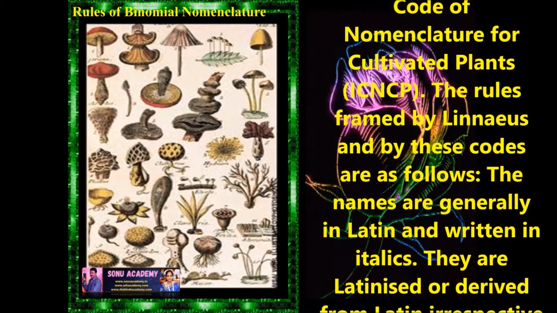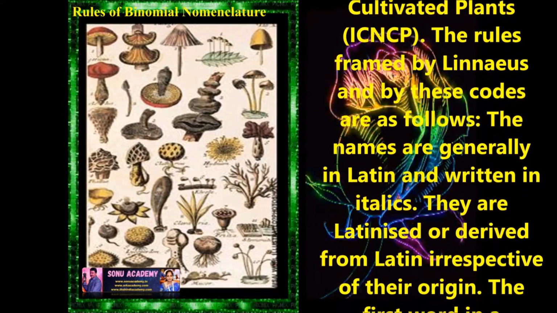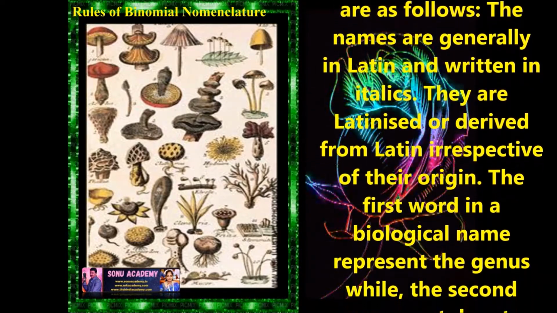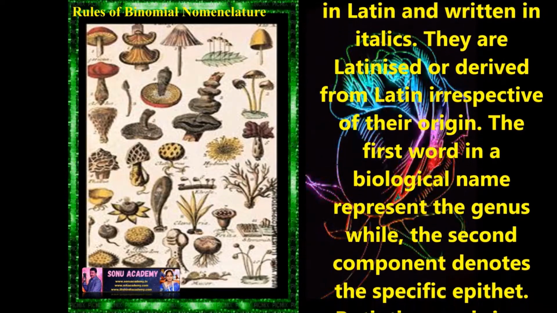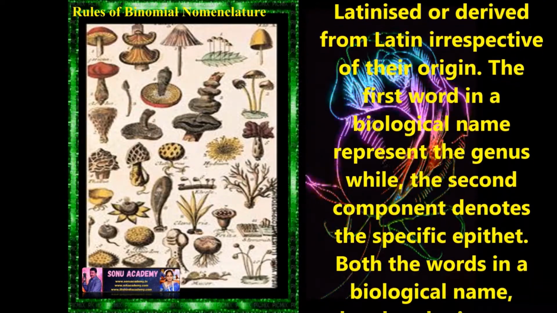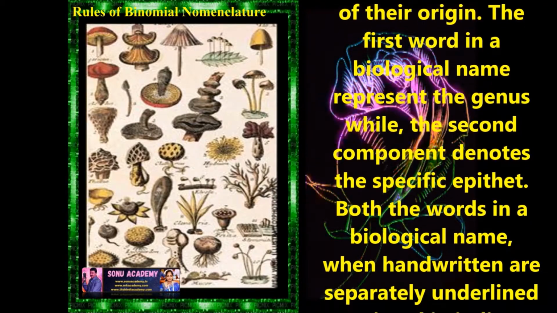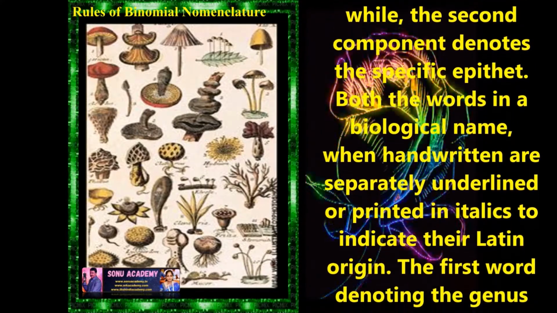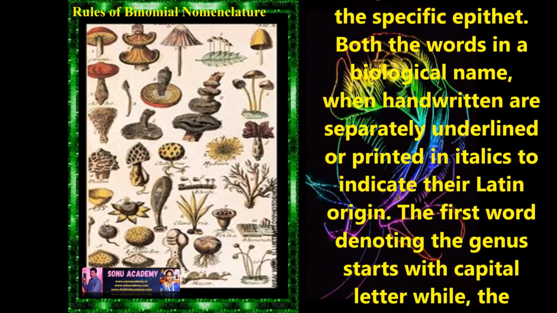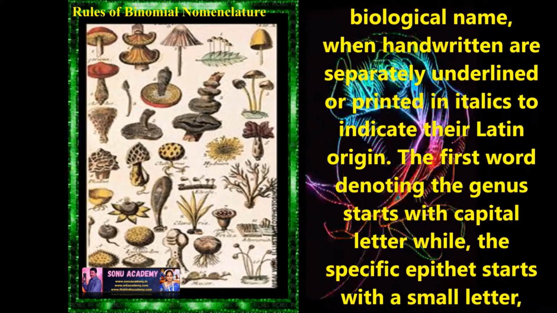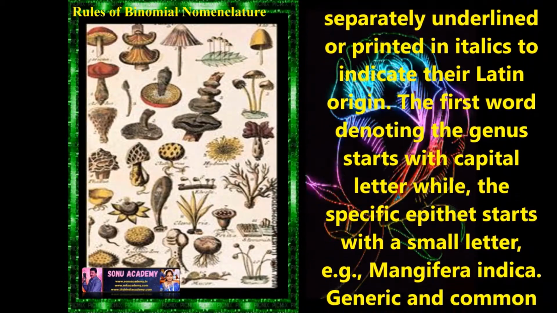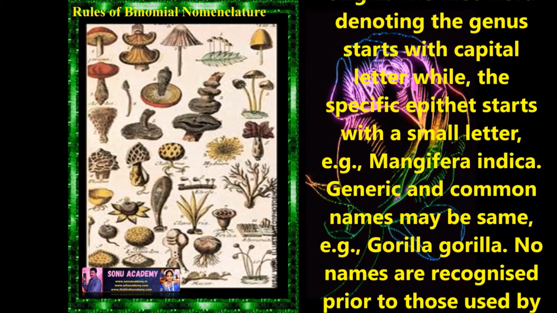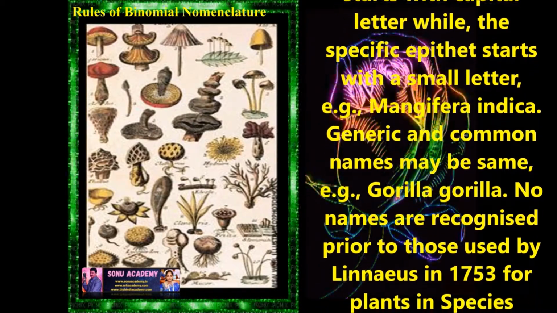The names are generally in Latin and written in italics. They are Latinized or derived from Latin irrespective of their origin. The first word in a biological name represents the genus, while the second component denotes the specific epithet. Both the words in a biological name, when handwritten, are separately underlined, or printed in italics, to indicate their Latin origin. The first word denoting the genus starts with a capital letter, while the specific epithet starts with a small letter, like Mangifera indica. Generic and common names may be the same, like gorilla gorilla.